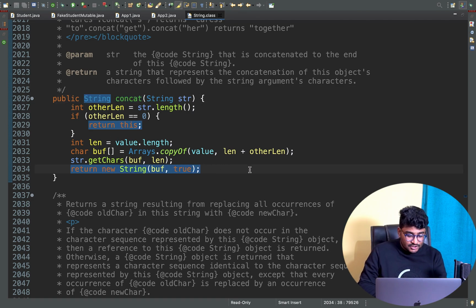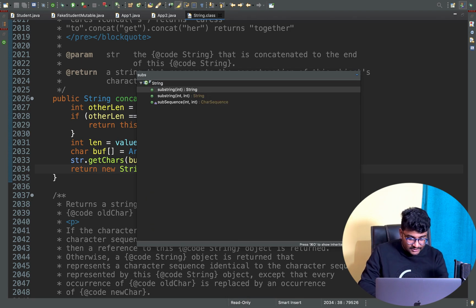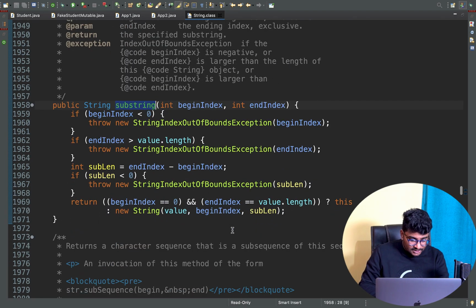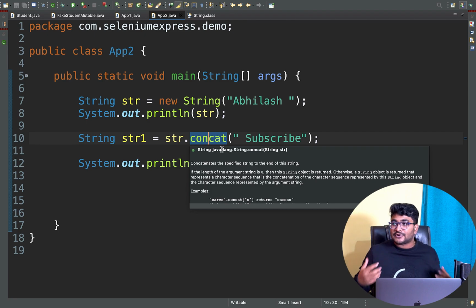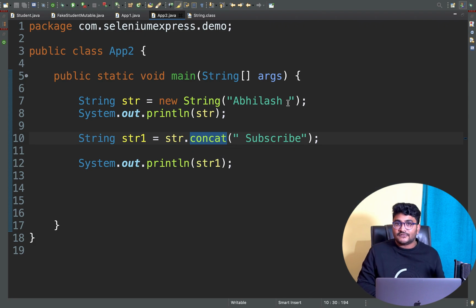Not only the concat method, if you go and look at the substring method or any other method, you can see the substring method returns a new string. It's basically creating a new string by using the string constructor. So String is an immutable class, and sometimes they'll ask you: if I try to concat something with your string, or get a substring from your original string, do I create a new string, or does it give me back the same string? Obviously the answer is that it creates a new string.